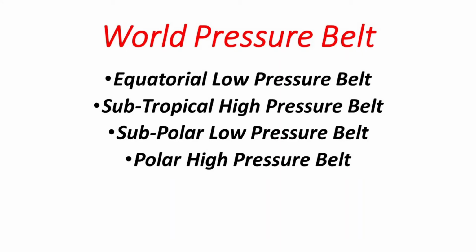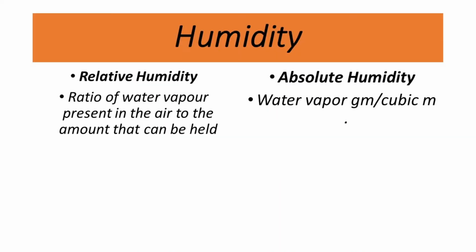So this creates belts around the earth, called the world's pressure belts. There are other belts also: the equatorial low pressure belt, subtropical high pressure belt, subpolar low pressure belt, and polar high pressure belt.